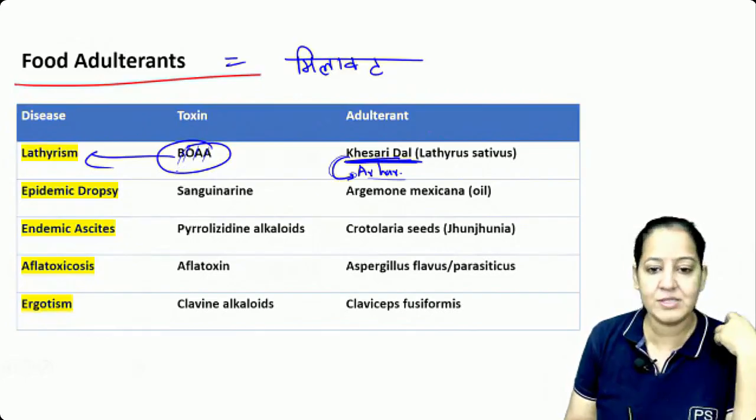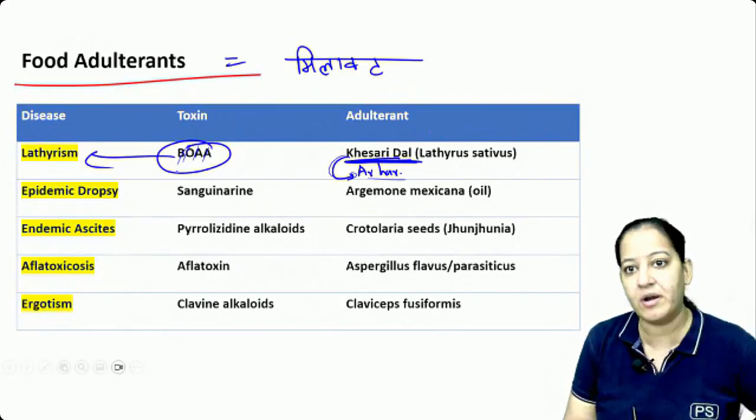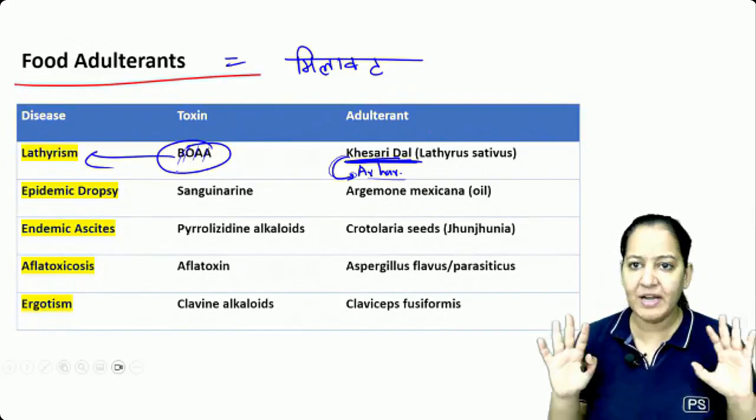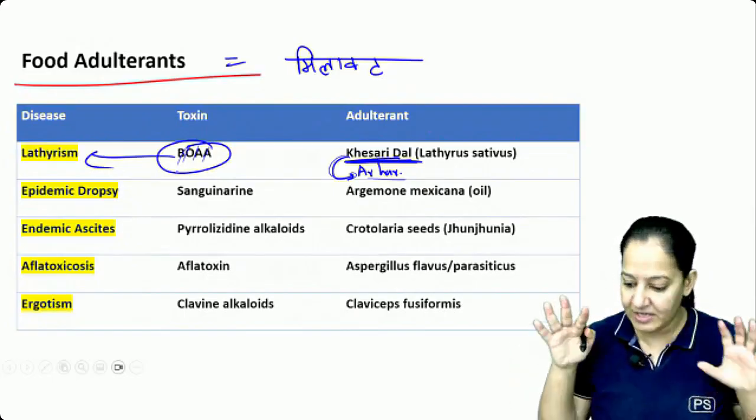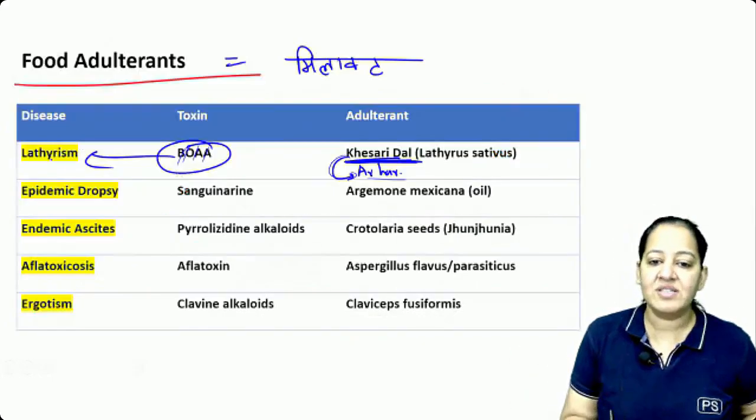How many of you got it? What is adulteration? We have to study five adulterations. They are all in front of you. So please learn. Ultimately, you have to learn this table, but I will show you the figures so that you have a better understanding. So first is lathyrism.